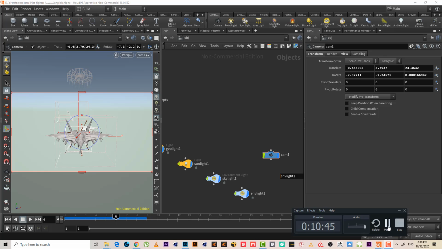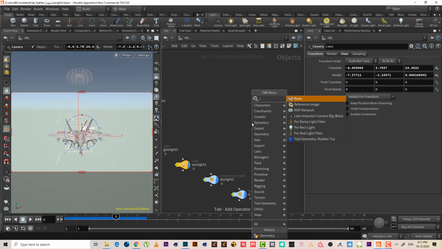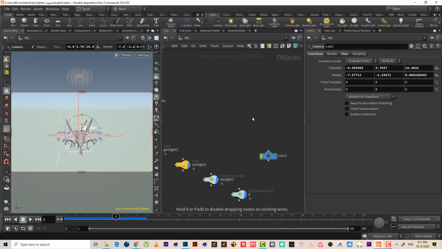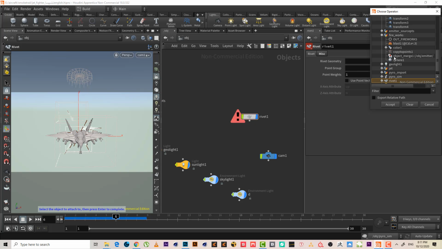Not sure. Yeah, I think it's called Revit. Revit can take any moving object, and everything you connect with it will move with the same motion of this object.